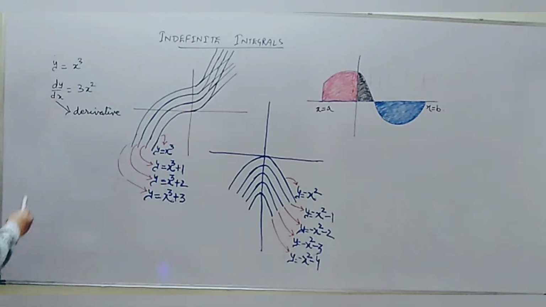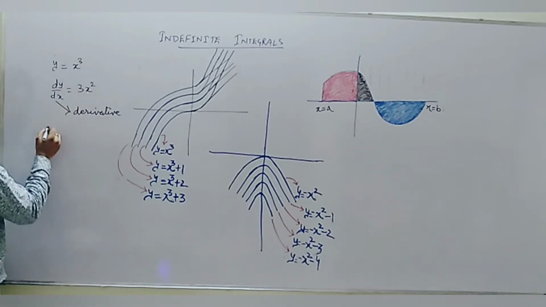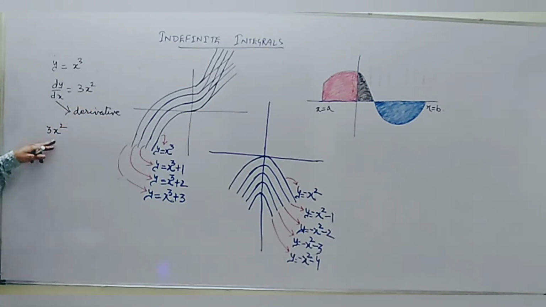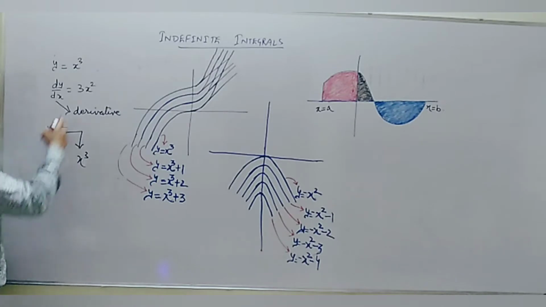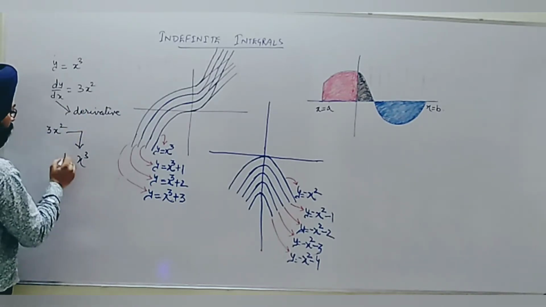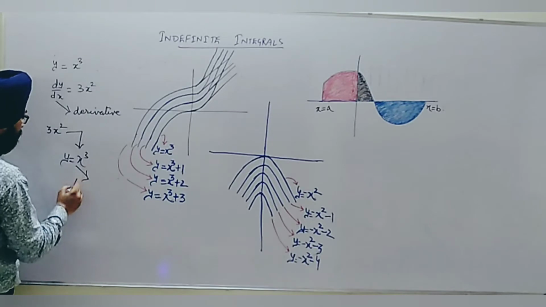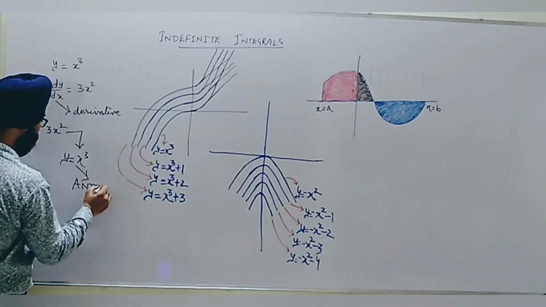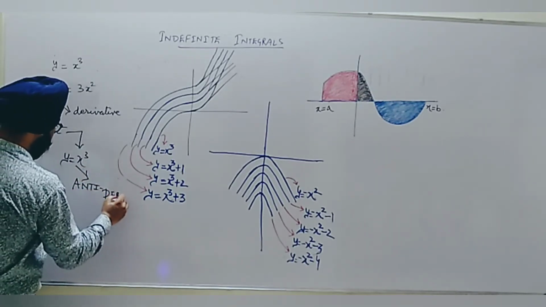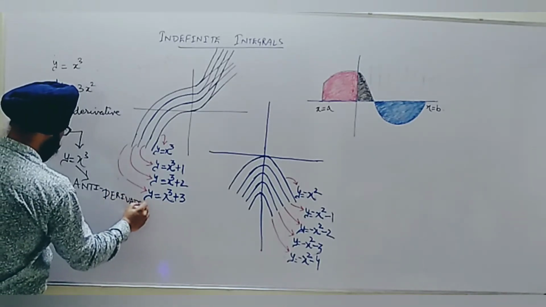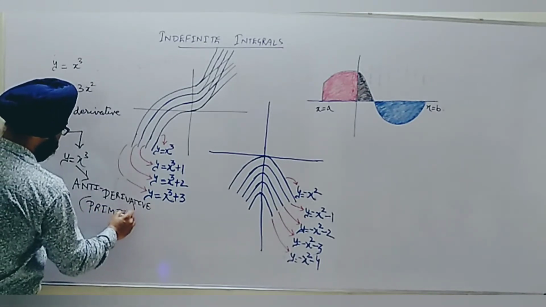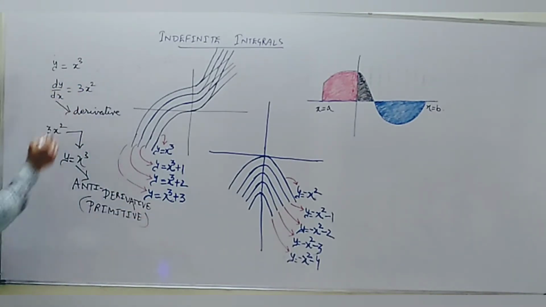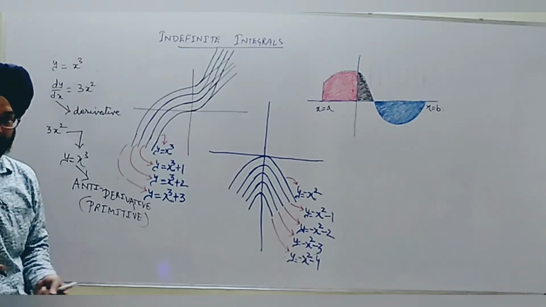Now if I go back with the help of the 3x square equation, this slope 3x square we have obtained from which function? The reply is we have obtained this from x cube. So with respect to 3x square, the function y is equal to x cube is known as the antiderivative. The other name which is given is primitive. Primitive means the original function from which we have obtained this differentiation, the slope of the tangent.